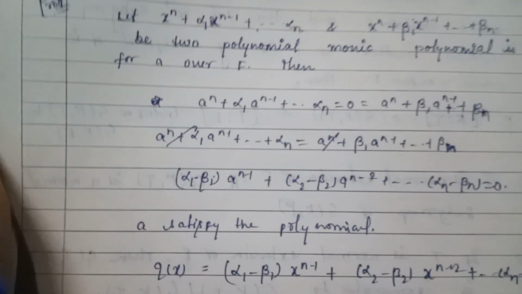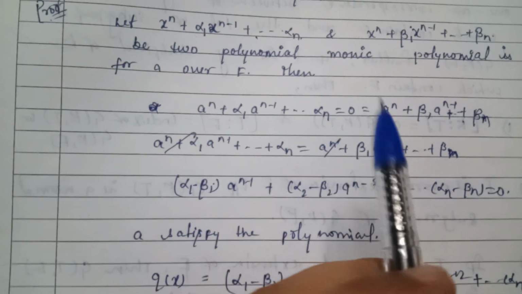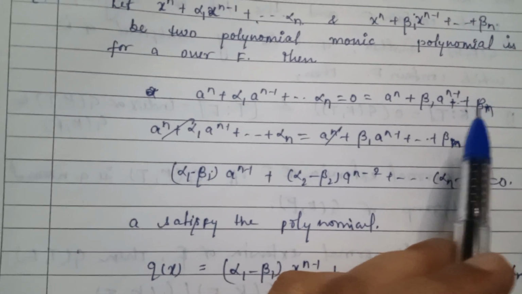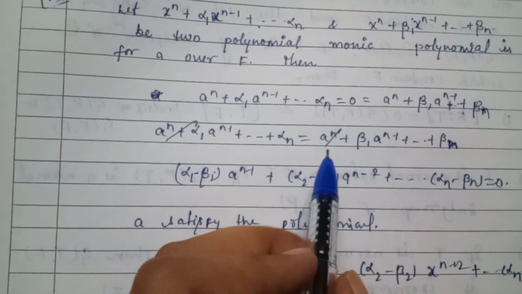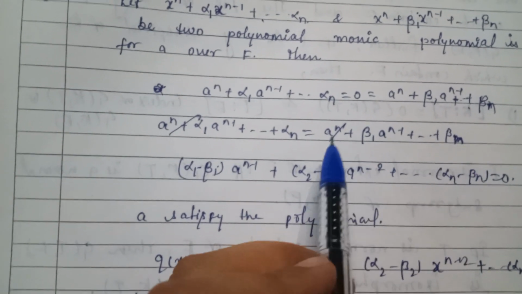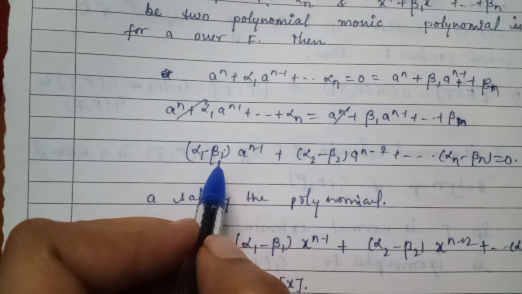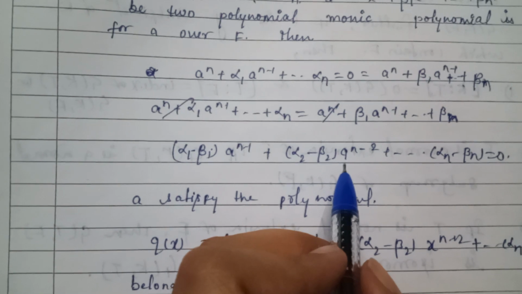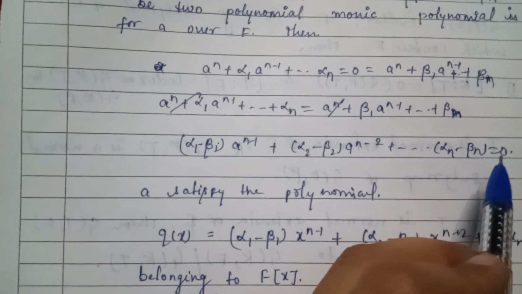Then a to the power n plus alpha 1 a to the power n minus 1 plus so on alpha n is equal to 0, which is equal to a to the power n plus beta 1 a to the power n minus 1 plus so on plus beta n. So a to the power n plus alpha 1 a to the power n minus 1 plus so on alpha n is equal to a to the power n plus beta 1 a to the power n minus 1 plus so on plus beta n. The a to the power n terms cancel. Now we can rewrite: (alpha 1 minus beta 1) a to the power n minus 1 plus (alpha 2 minus beta 2) a to the power n minus 2 plus so on (alpha n minus beta n) is equal to 0.